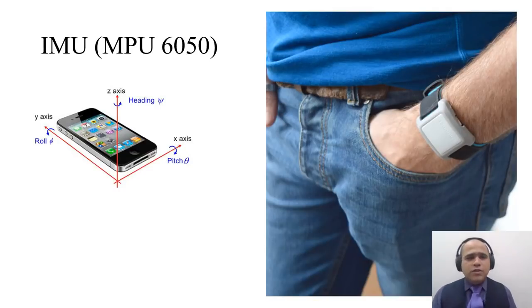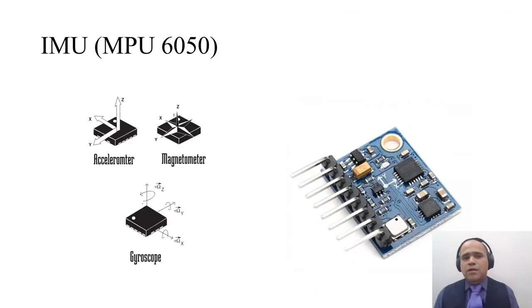The IMU, or MPU6050, is the most popular sensor seen nowadays, and it is used inside devices like cell phones or smartwatches. It's a combination of accelerometer, gyroscope and magnetometer. IMU basically gives all three readings. The accelerometer gives motion in x and y. The gyroscope gives motion in x, y, z in a rotational fashion, that is, how many degrees, which we call yaw and pitch. And the magnetometer acts as a compass.